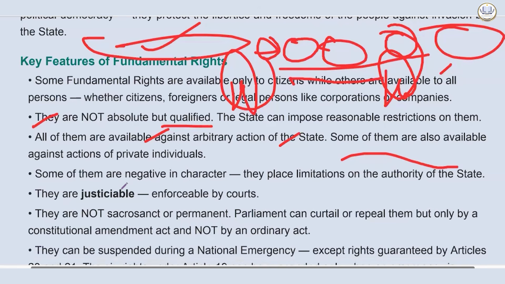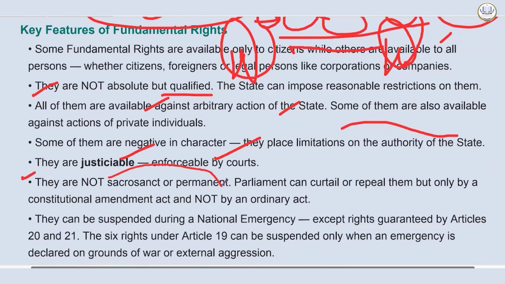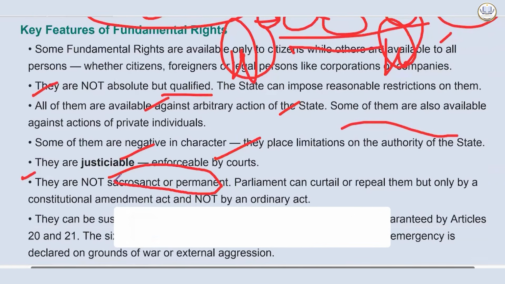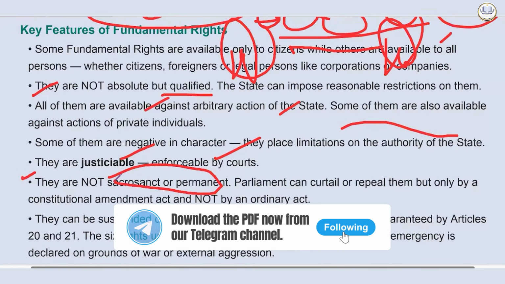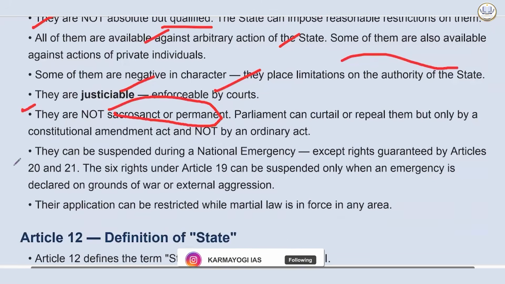law. Then they are justiciable, that is, enforceable by courts. They are not sacrosanct or permanent. They can be amended, right? They can be changed, right? Parliament can curtail or repeal them, but only by a constitutional amendment act and not by an ordinary act. They can be suspended during a national emergency except rights guaranteed by Article 20 and 21.